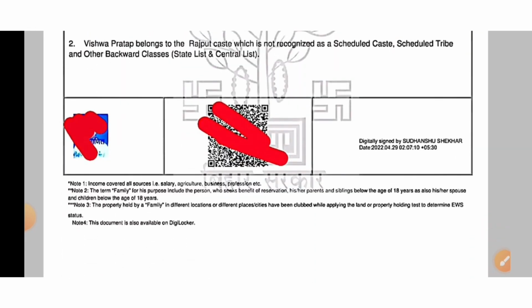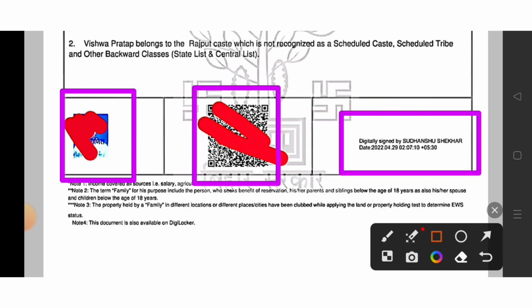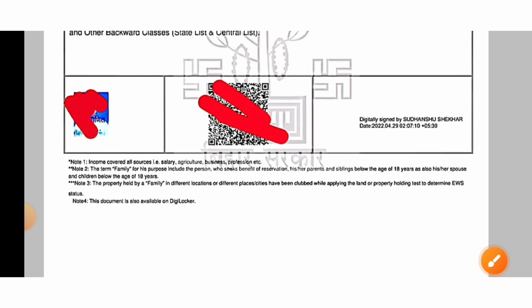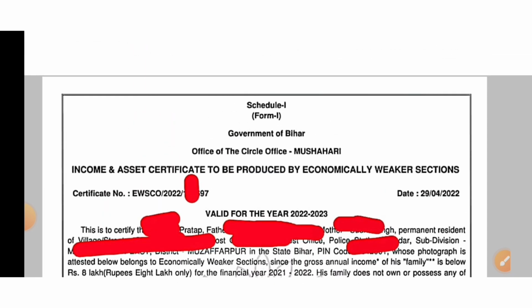After that, you can see at the bottom here the self-attested photograph and barcode scanner. Since this certificate was made online, here it is written digitally signed by Sudhanshu Sekhar. So in your certificate, if it is manually signed, no problem, it's 100% acceptable, or if your certificate is digitally signed, then also no problem, your certificate is 100% acceptable.